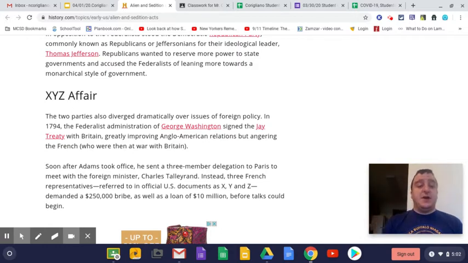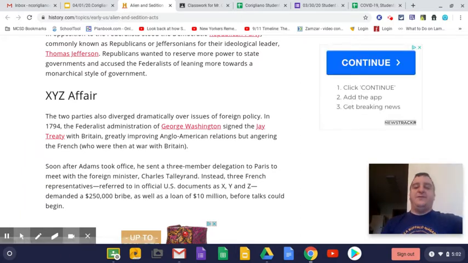Now, this is another aspect of John Adams' presidency, the XYZ Affair. This is something else that John Adams is known for, another event in his presidency. And it really stretches all the way back to Washington's presidency. If we remember, in 1793, Washington issued the Neutrality Proclamation, which said that the United States is going to be neutral in a conflict between France and England.